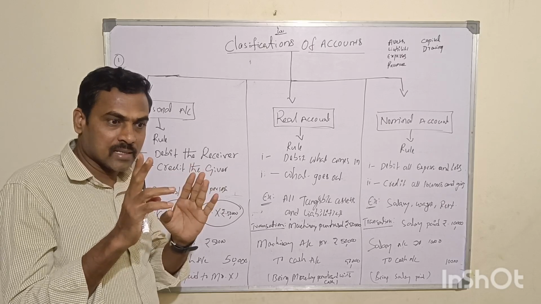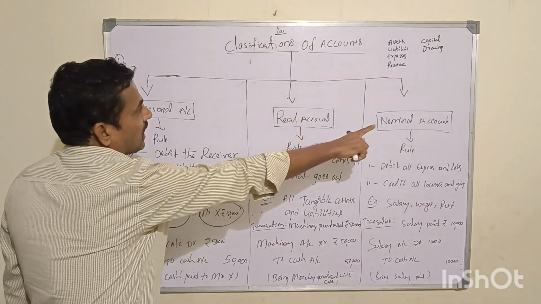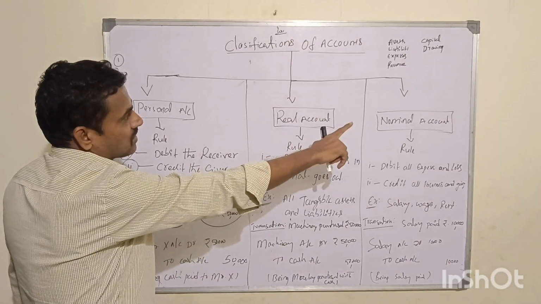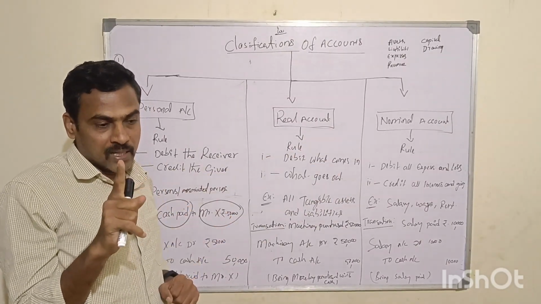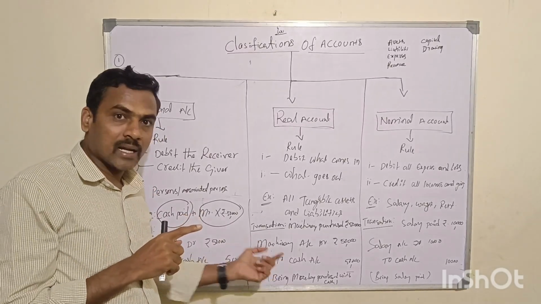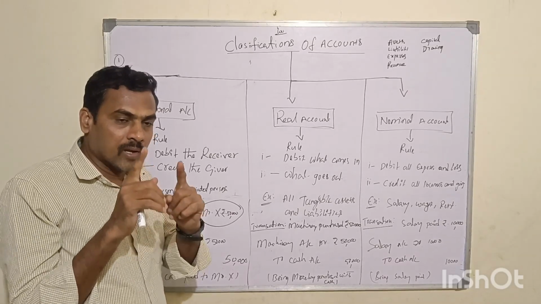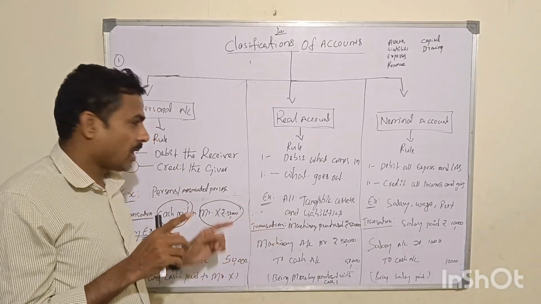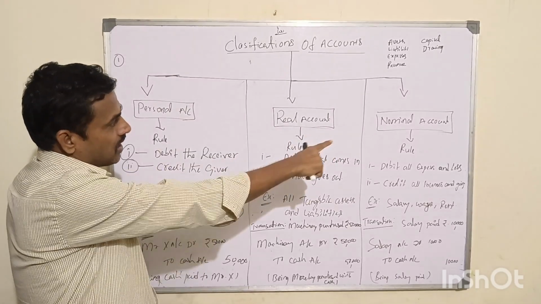Identify which classification of accounts those two aspects come under, and then it will be easy, because it is very, very important to record the journal entry with the correct debit and credit. That will come when you know which type of account the two aspects fall under.